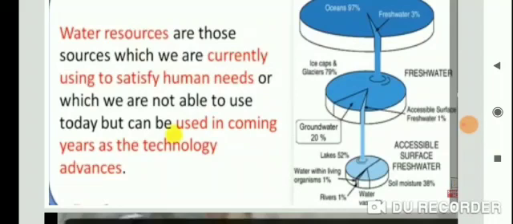About 96.5% of the total volume of the world's water exists in the oceans, and only about 2.5% is fresh water. Fresh water is mainly obtained from surface runoff and groundwater that is continuously being renewed and recharged through the hydrological cycle, ensuring that water is a renewable resource.